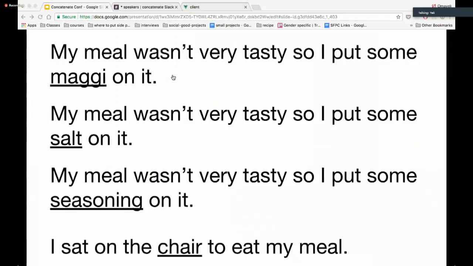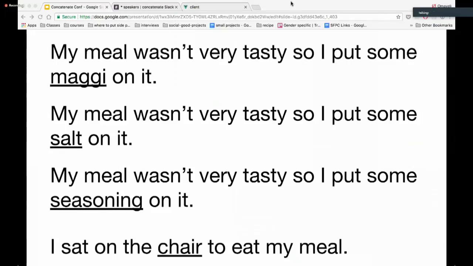A word is close to another word in space if they appear in the same context. For example, if we give word2vec this text, it will position Maggi and salt and seasoning close to each other because they appear within the same context. So the model it creates will indicate that salt is closer to seasoning than salt is to chair, because salt and chair are not used in the same context.